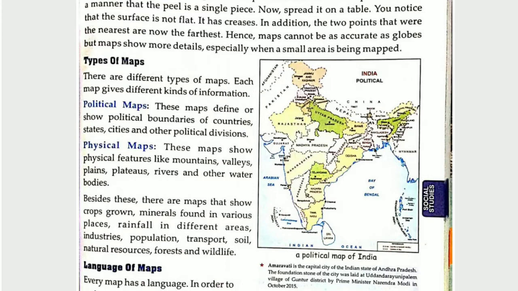Besides this, there are different maps that show different crops grown, minerals found in various places, rainfall in different areas, industries, population, transportation, soil, natural resources, forests, and wildlife, and many more.